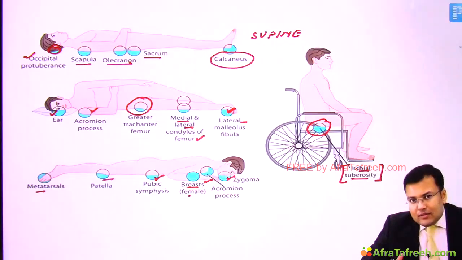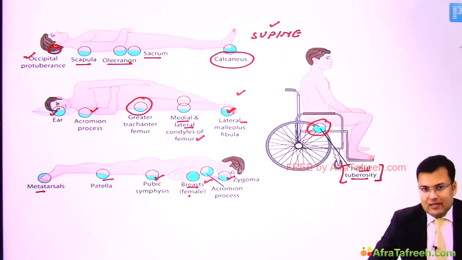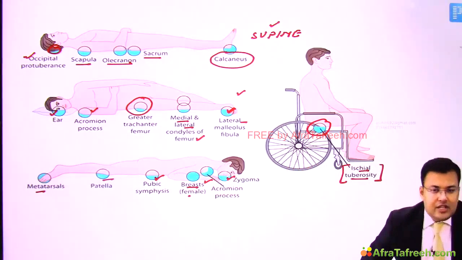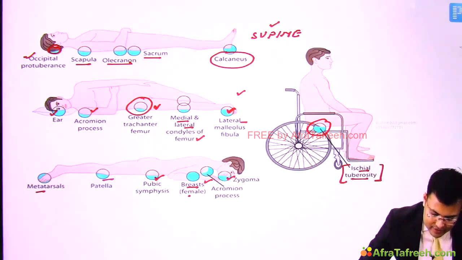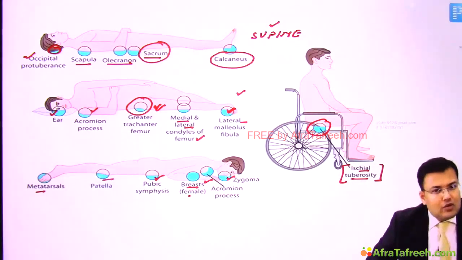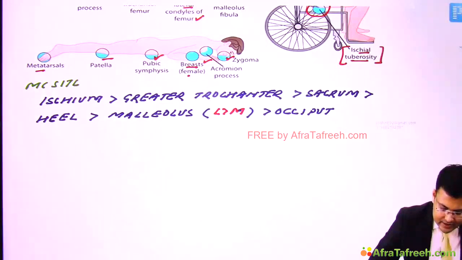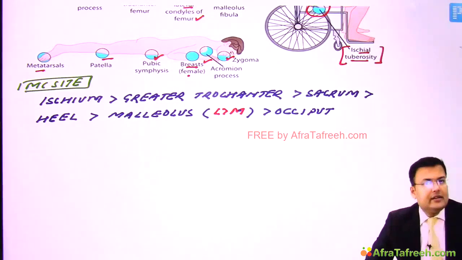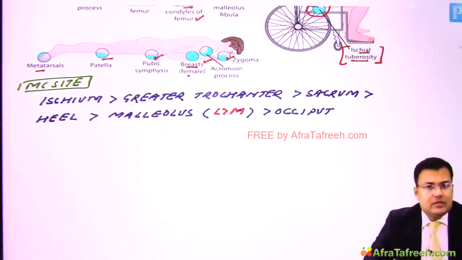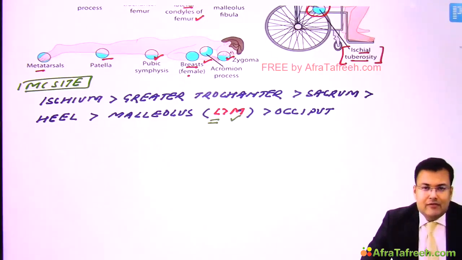You will find most of the patients which are either wheelchair bound or in supine position or in lateral position. So if you notice, what is the most common site? The most common site is ischium, followed by greater trochanter, followed by sacrum. Clear? So overall, the most common site is ischium, followed by greater trochanter, followed by sacrum, followed by heel, followed by malleolus. In malleolus, it is more common in the lateral malleolus as compared to medial, followed by occiput.